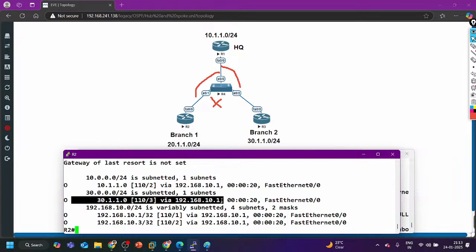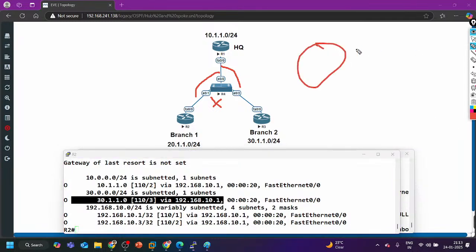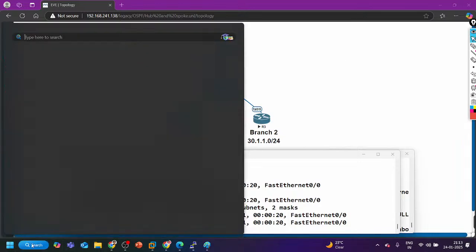Sir, I have a question here. So in this scenario, static neighborship is not possible. No. In broadcast network type, a static neighborship is not possible. You can try to configure that between two routers by connecting two routers here, and configure a static neighborship to check whether it's working or not.